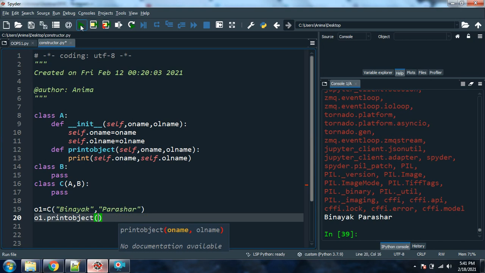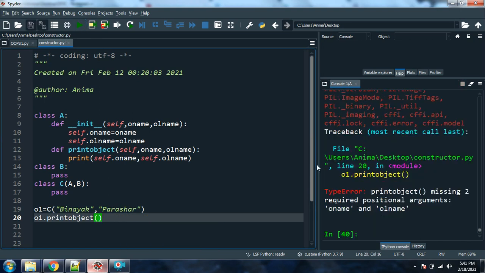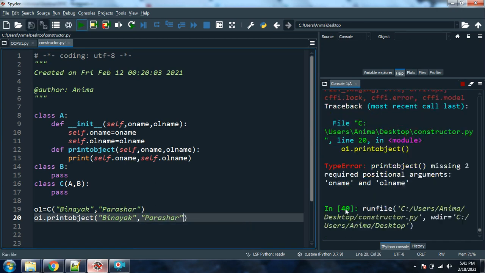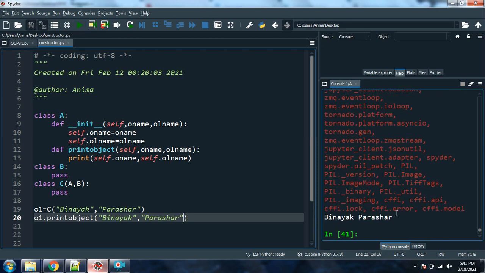Now as soon as I run it, okay, it is showing some error, print object missing two required arguments. Yeah, it is requiring two arguments, so I need to pass again Vinayak, and I have to pass again Parashar. So as soon as I run it, it will give an output. So this is how you are going to use multiple inheritance.